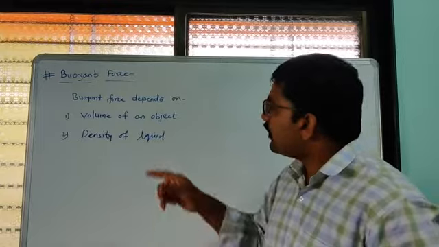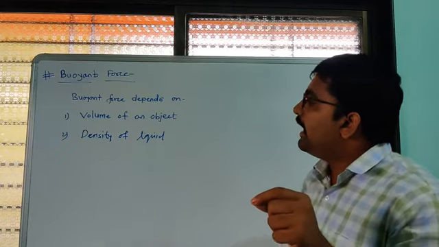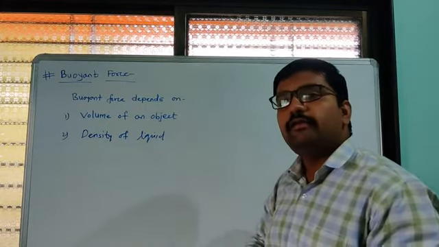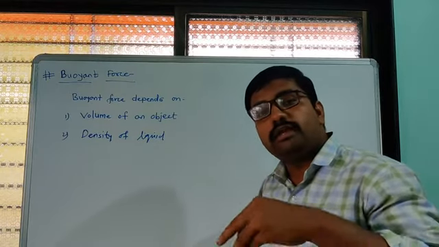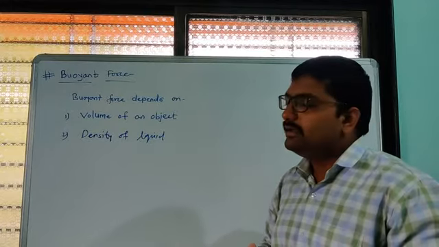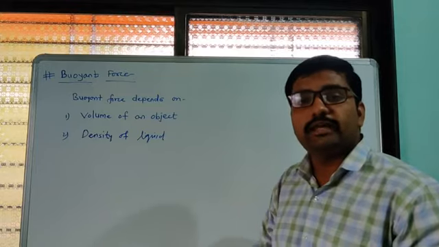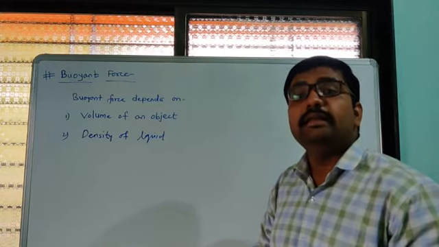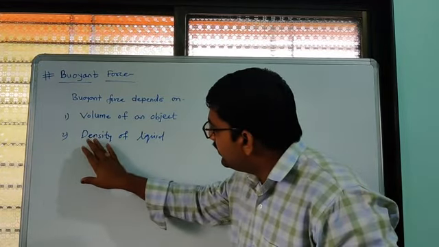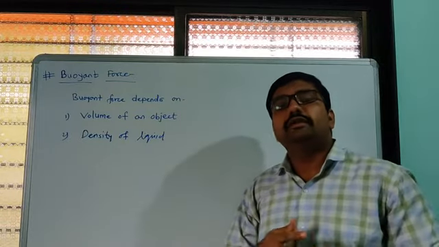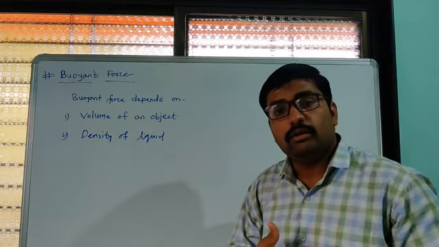So volume is one factor that affects the buoyant force. As the volume becomes larger, the buoyant force is also larger. If the volume of an object is very small, then the buoyant force acting on that object will be very small, so such objects sink in water. Now the next factor is the density of a liquid. We know that the ratio of mass to volume is called density.